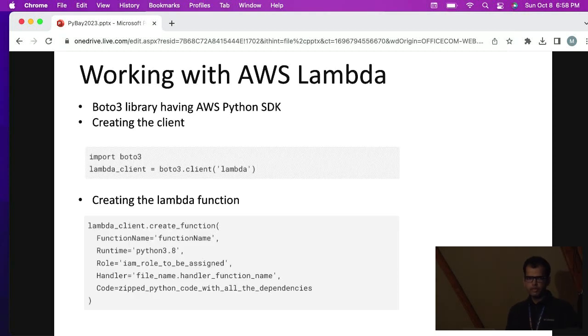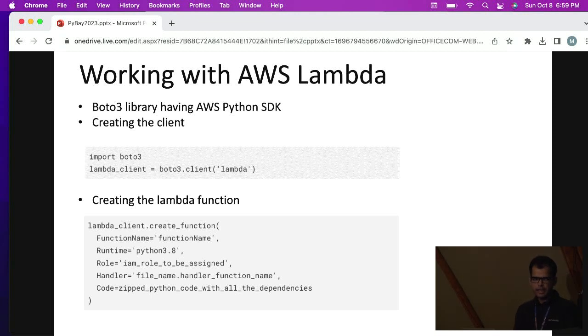Here I have put some Python code for working with AWS Lambda. AWS provides the Boto3 library for working with Lambda. The first code describes how we can create the Boto3 client, and this client would be used for all kinds of Boto3 operations.